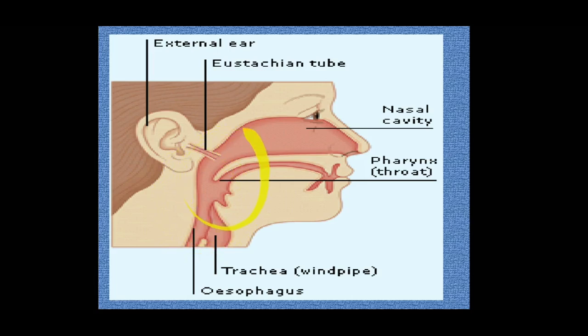The infection may spread even to the ear too. Why? Because they have got connection. So eustachian tube is the part which gives the connections with the nasal cavity as well as the throat region. So mouth, nose and the ear have got connection.